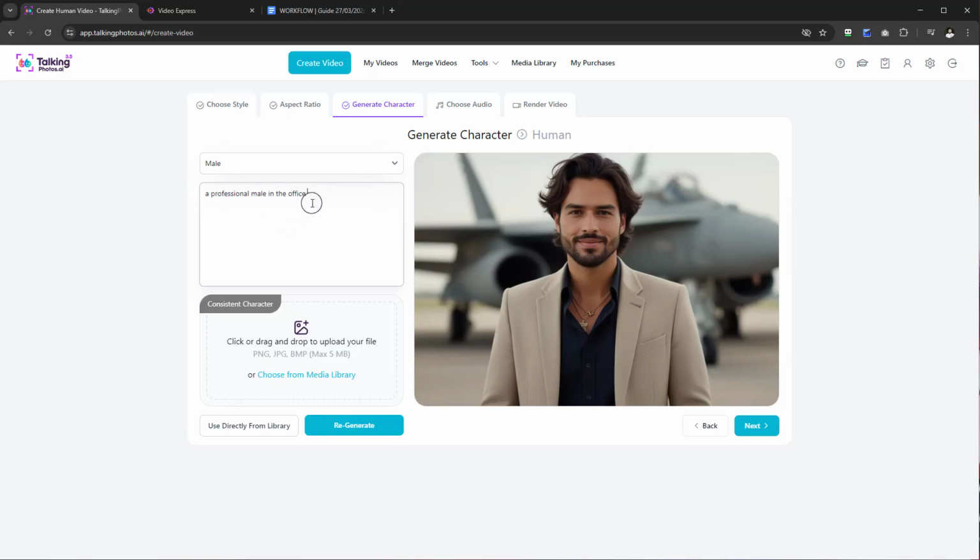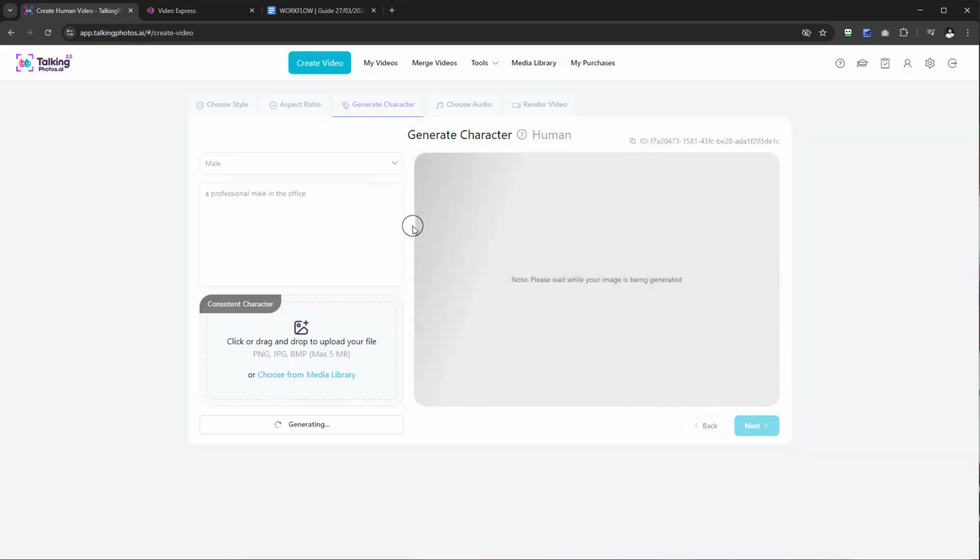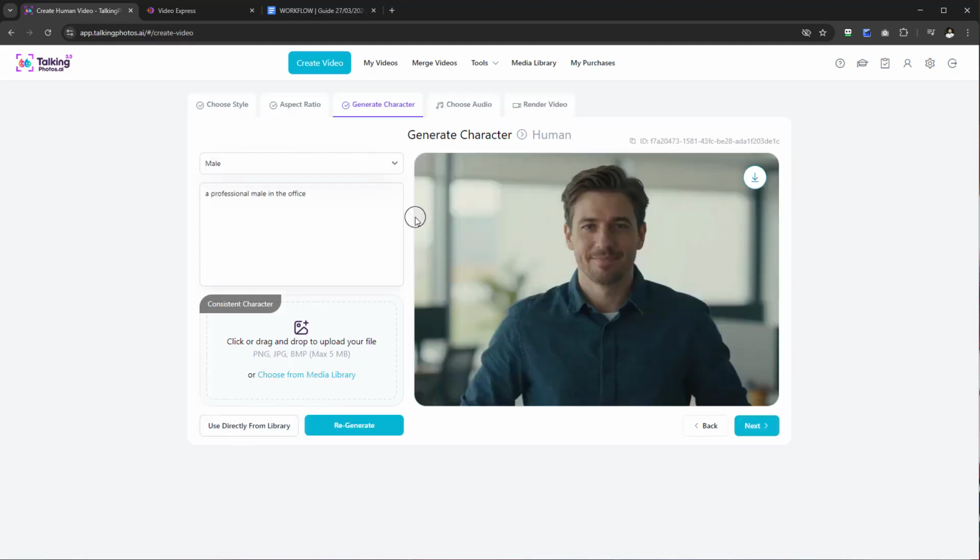Okay, so that's a very short prompt. I mean, you could really extend it, put out more information, but the AI will actually extend that prompt for you. And let's go to regenerate. So that'll discard our other image. We don't need that. I just want to show you both versions, so you have flexibility of using the generation here. So this is going to be another image.